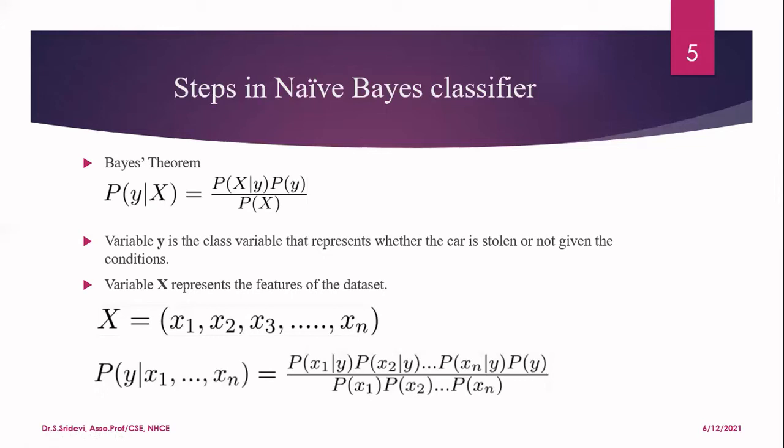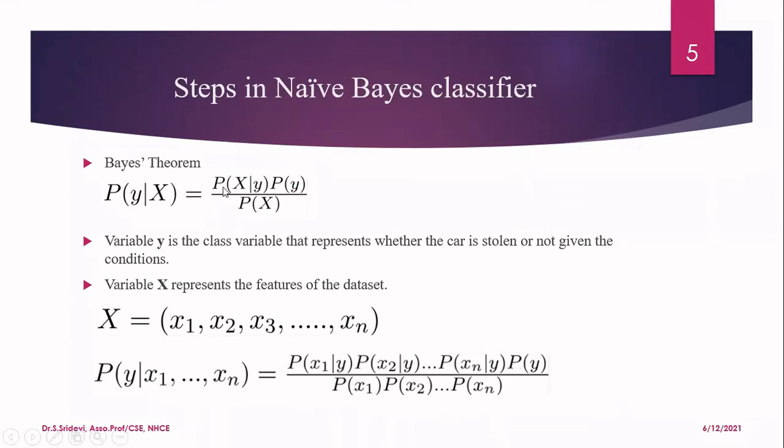In case of independent events, P of A intersection B is written as P of A into P of B, that is, multiplication of individual probabilities. In naive Bayes, we have the assumption that the features are independent of each other. So even though we have so many features in X, we are going to make use of that assumption and write the probability as a multiplication of individual probabilities.